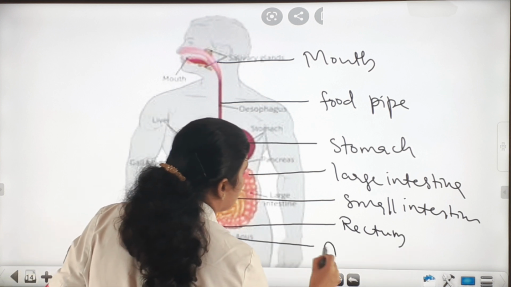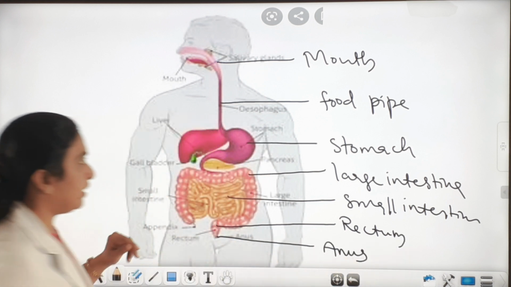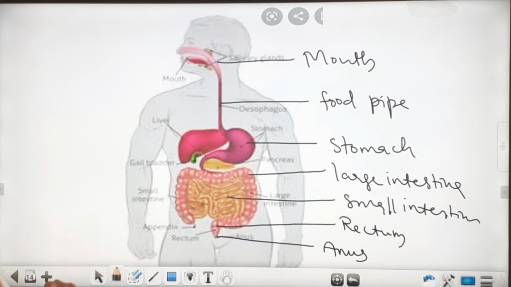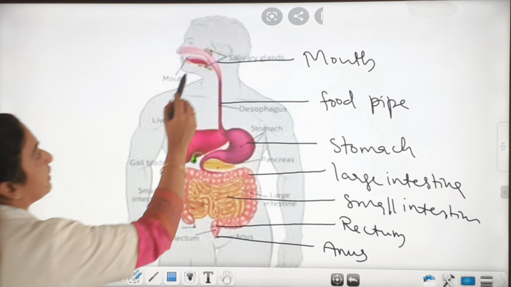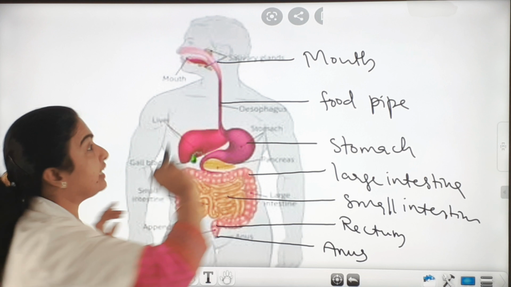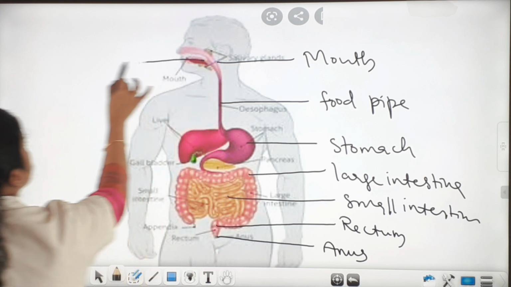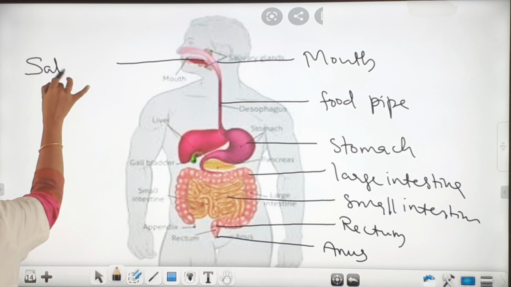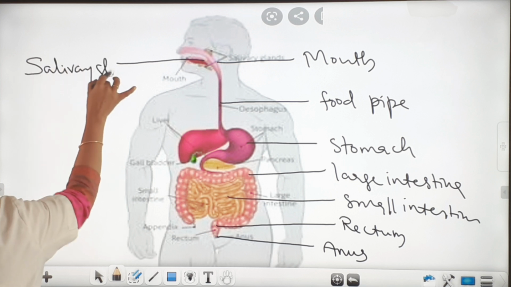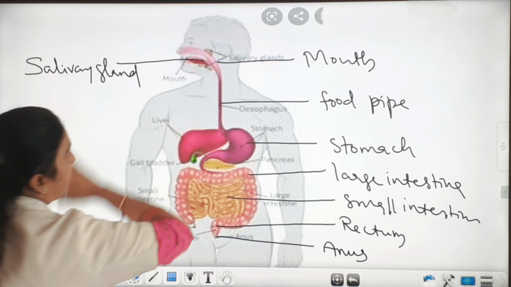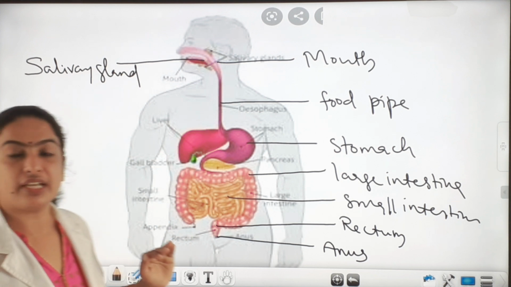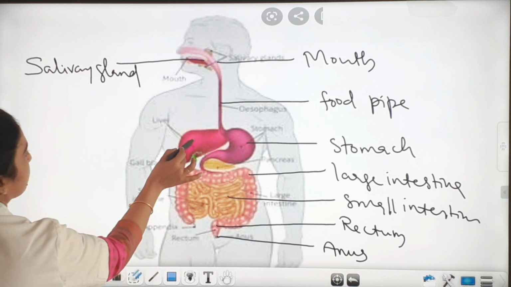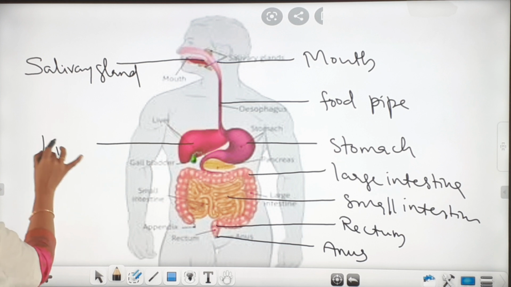And I taught you some glands are also associated here. The first gland is salivary gland. The salivary gland we can see inside the mouth or buccal cavity. Next, which is the next gland?